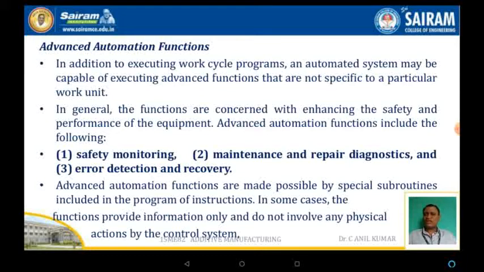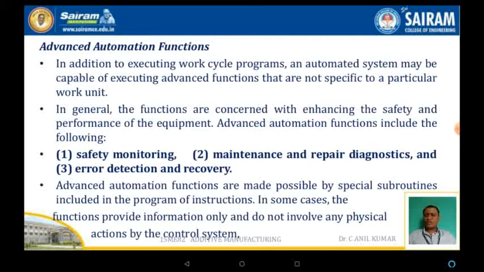In addition to executing the work cycle program, an automated system may be capable of executing advanced functions that are not specific to a particular work unit. In general, the functions are concerned with enhancing the safety and performance of the equipment, especially in the case of the controllers, actuators, as well as the feedback sensors. The advanced automation functions include the following. First one is safety monitoring. The second one is maintenance, repair, and diagnostics. The third one is error detection and recovery.